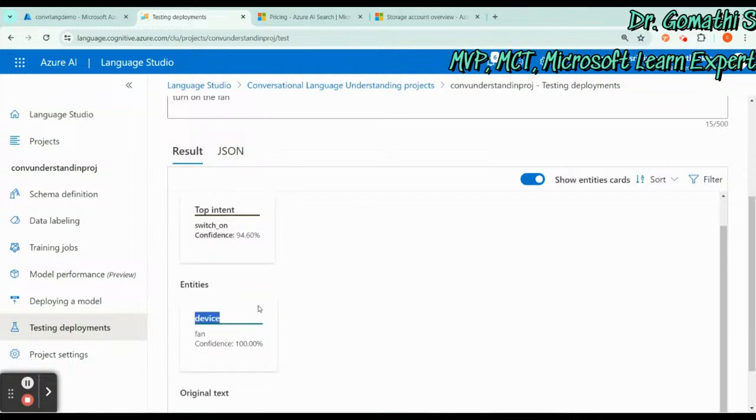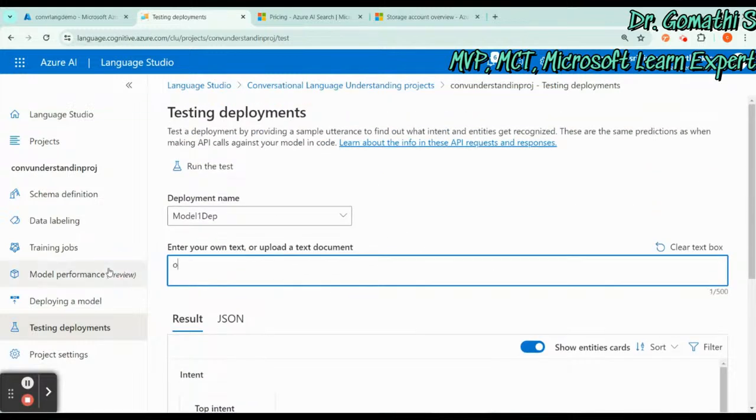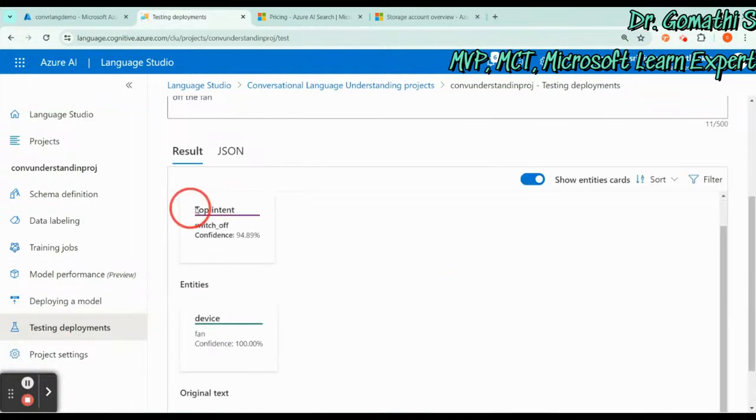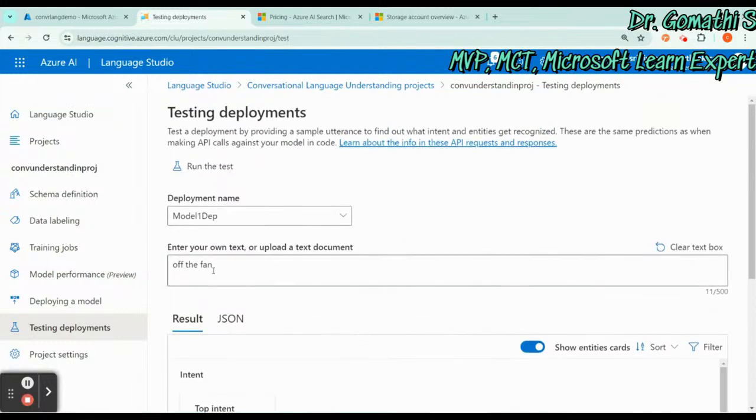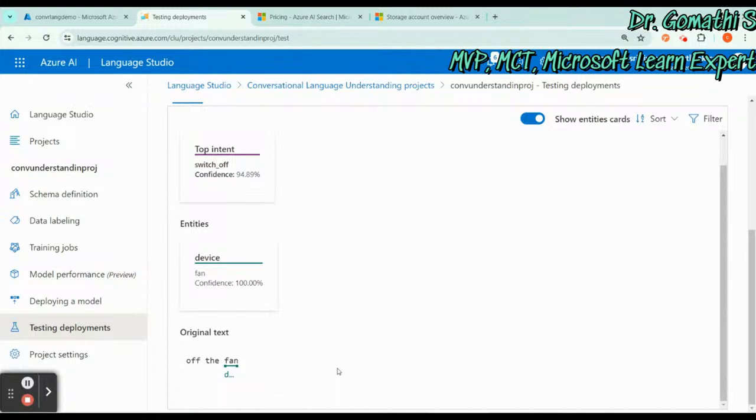So device, we haven't specifically made the entity as fan. We have generally made it as device. So it is showing device. And what is the top intent? Switch on. Okay, now I'm just making it switch off the fan. Let us see what it is showing. So see, even though we haven't labeled it properly, it is showing top intent is switch off. And the device is fan, because I have mentioned fan is the device. And under that you can see the original text as well.